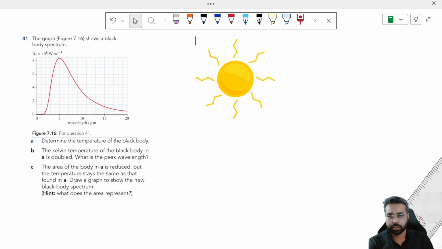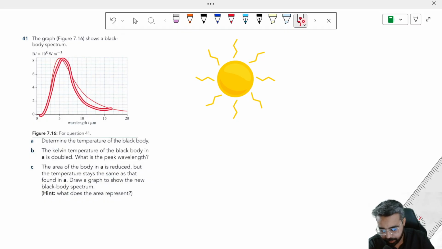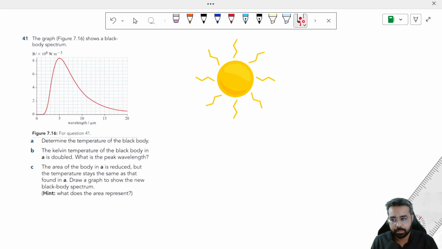Hi, in this question, as you see, this is a graph between the brightness and the wavelength, and we have to find out the temperature of the black body. Now remember that even in past papers you will see that sometimes they will say the planet surface is considered as a black body, or the surface of Earth is considered as a black body.